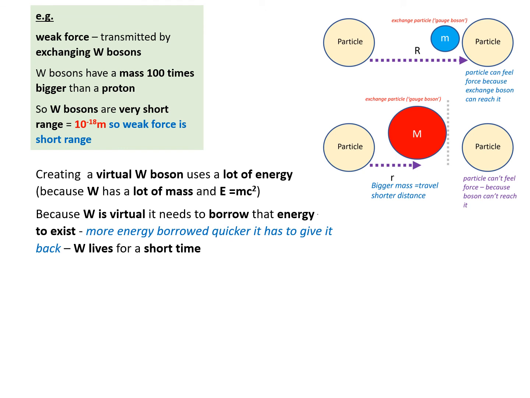The reason for this is that you need to borrow energy to create the exchange particle. Through Heisenberg's uncertainty principle, we know that if we borrow a certain amount of energy, that limits the amount of time we can borrow that energy for. The more energy we borrow, the shorter the amount of time we can have it for. So if we need to make a massive particle, it has a lot of rest energy through the equation E equals mc squared, where c is the speed of light and m is the mass of the particle. So we need to borrow more energy, which means it can only exist for a shorter time, and in that time, therefore, it travels a shorter distance.